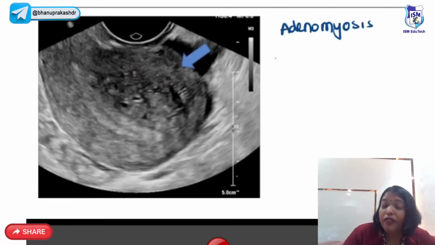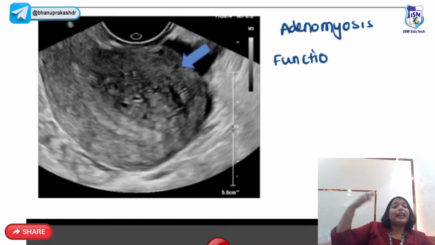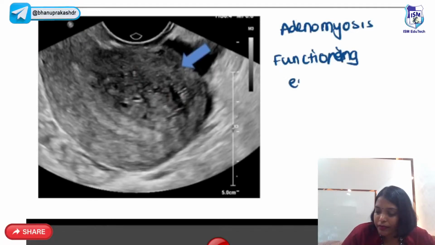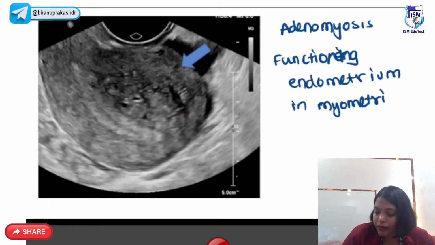This is the presence of functioning endometrium in the myometrium. Functioning endometrium outside the uterus is endometriosis. Functioning endometrium in myometrium is called adenomyosis. So this is the adenomyotic tissue, endometrial tissue in the myometrium.